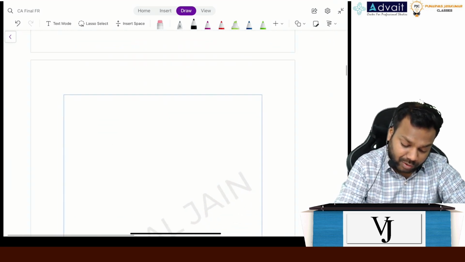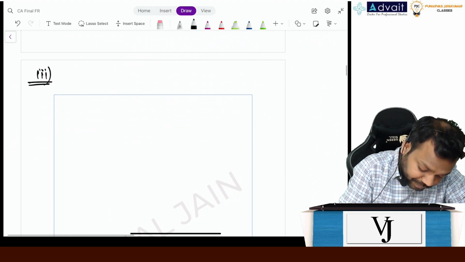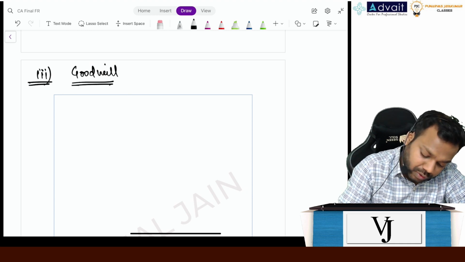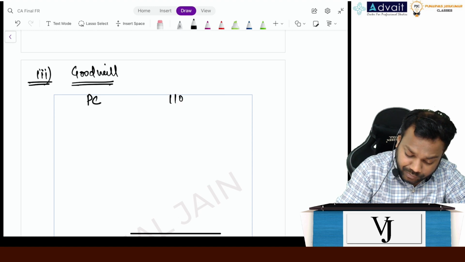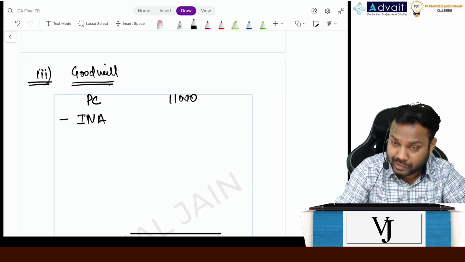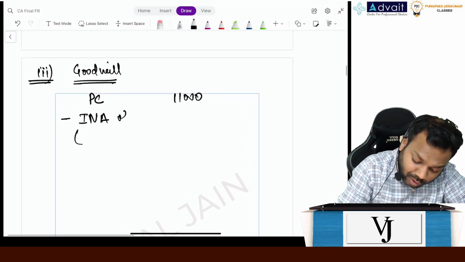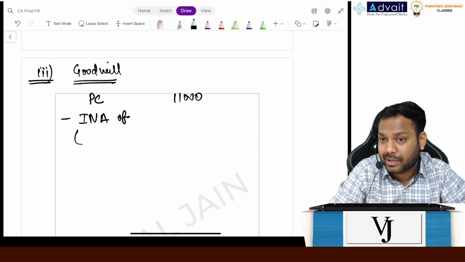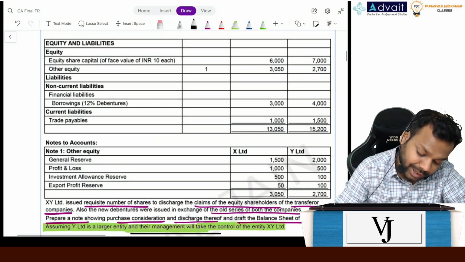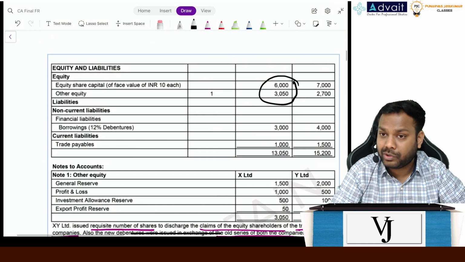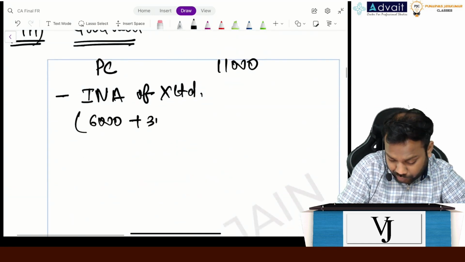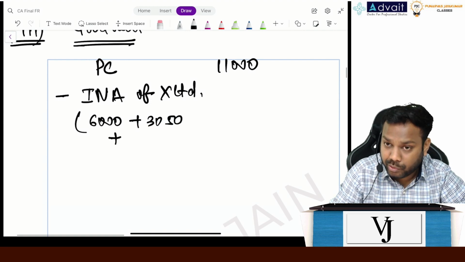Now the third thing that we have to calculate is goodwill. Goodwill is the purchase consideration, how much? 11,000, right? Minus the identifiable net assets. No NCI in this case, right? Identifiable net assets. Net assets of which company, X or Y? X Limited. Now the net assets of X Limited: 6,000 plus 3050 is the carrying amount, plus if there is any fair value adjustment we have to do that also.